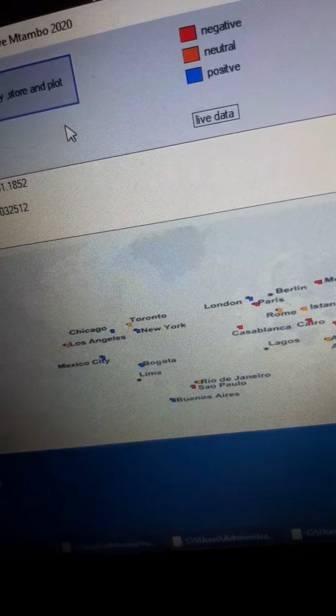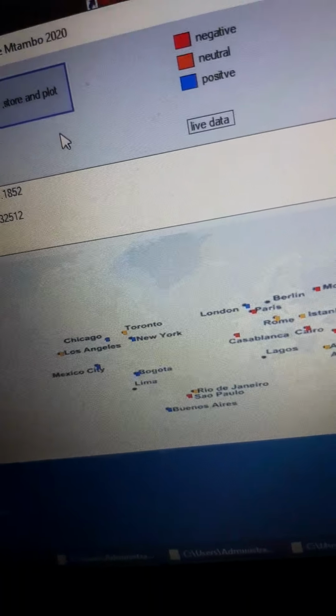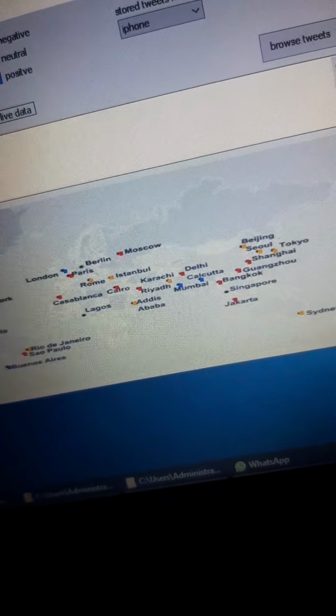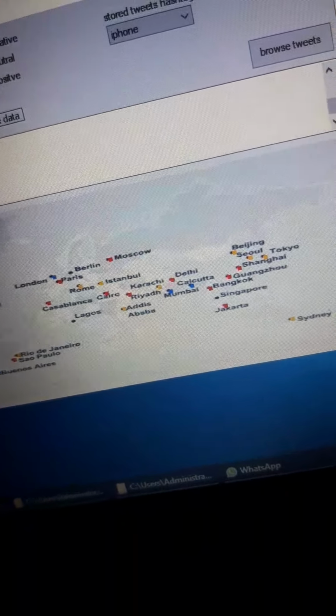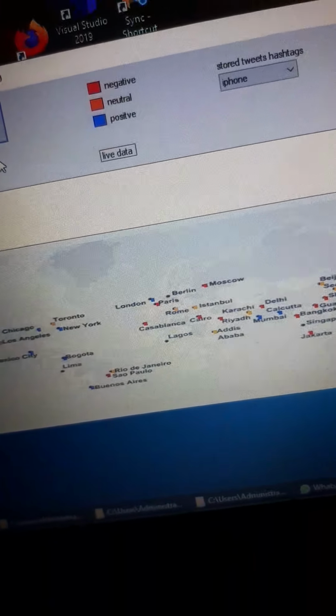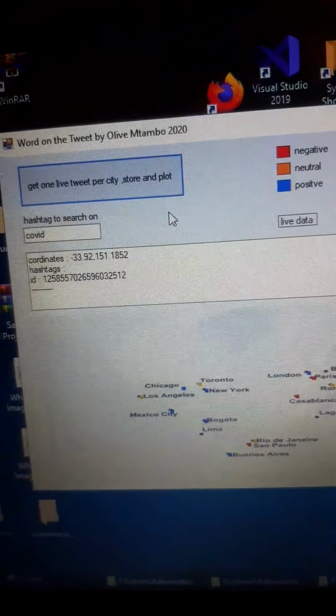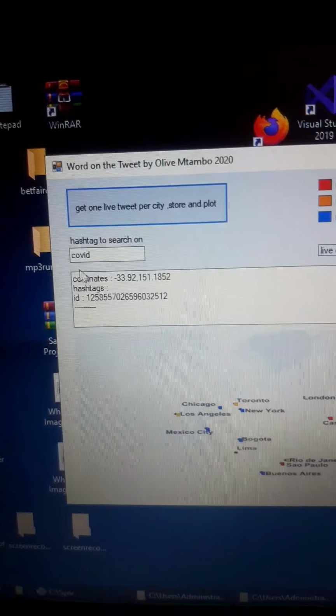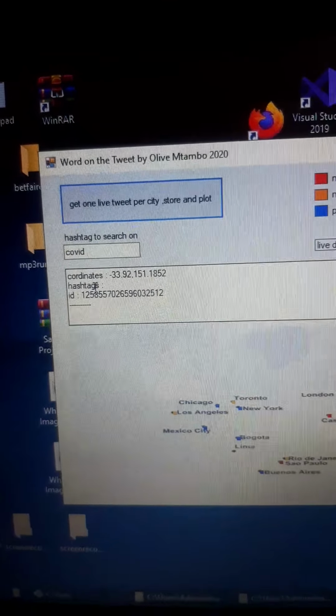So I would probably expect negative on COVID-19 worldwide. Again, apparently it's positive in Calcutta, but that's something that we're generating randomly just to demonstrate the principle. But that's a use case that you could use it for your research.